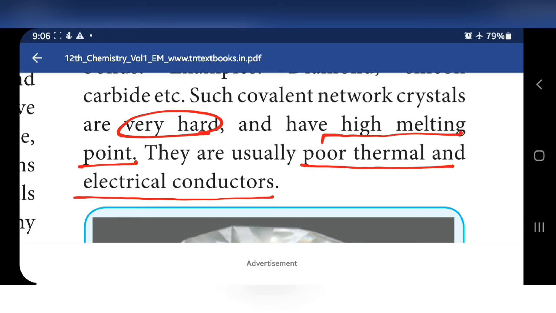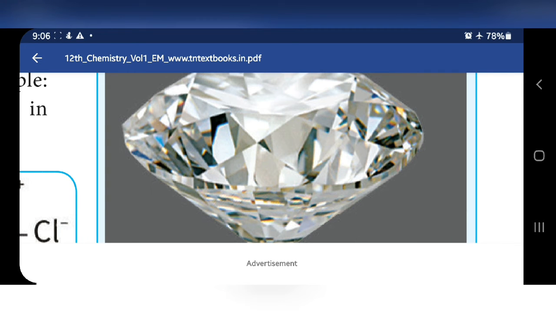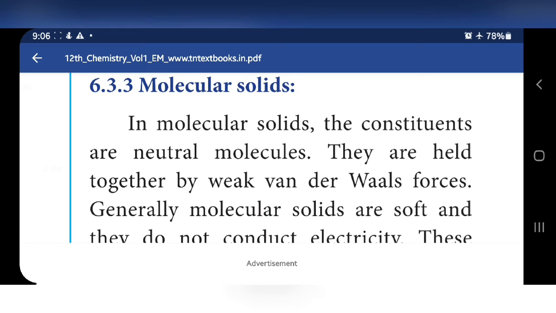And they are usually poor thermal and electrical conductors. It won't conduct current. Because it is connected by strong bonds, it cannot move from one place to another place, so it is a poor thermal and electrical conductor. Example, diamond. The diamond picture is given, because in diamond covalent bonds are present, so diamond is the example for covalent solids.